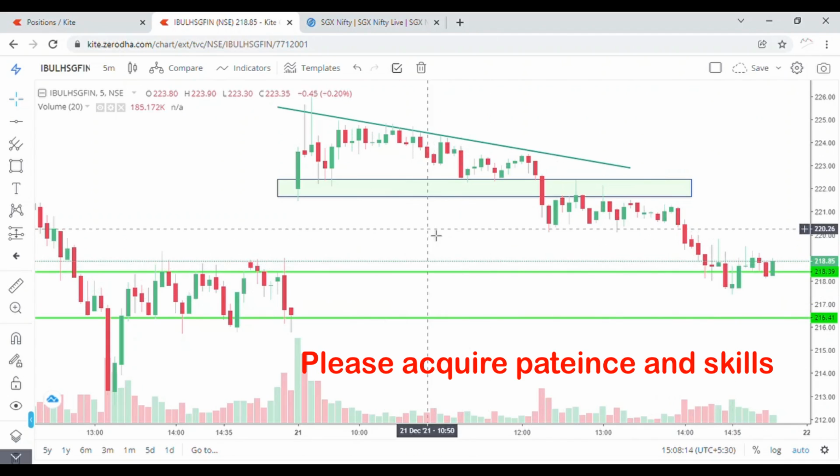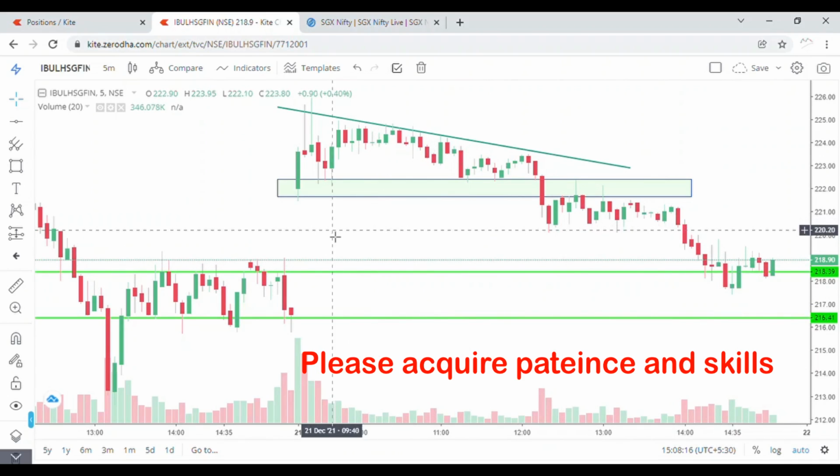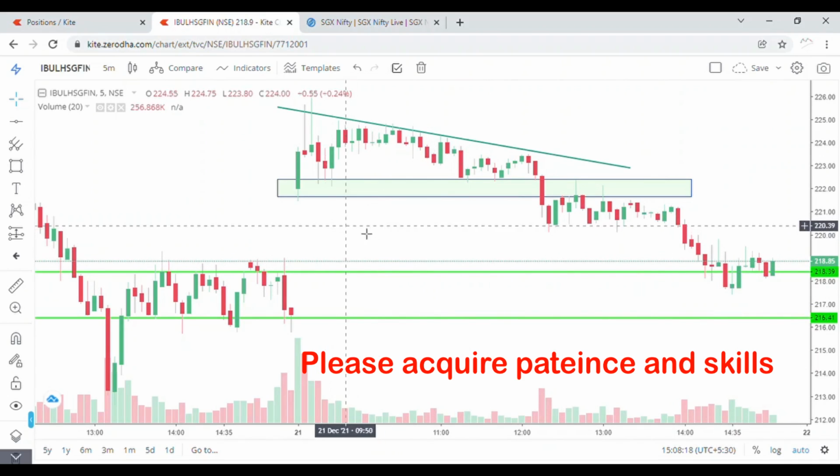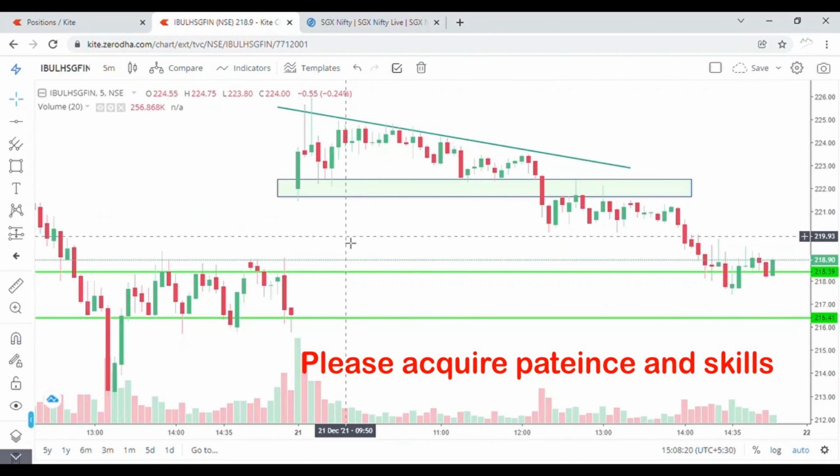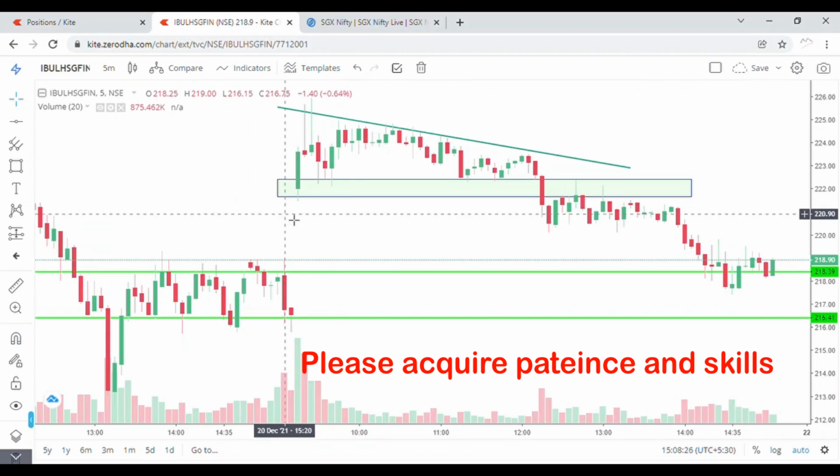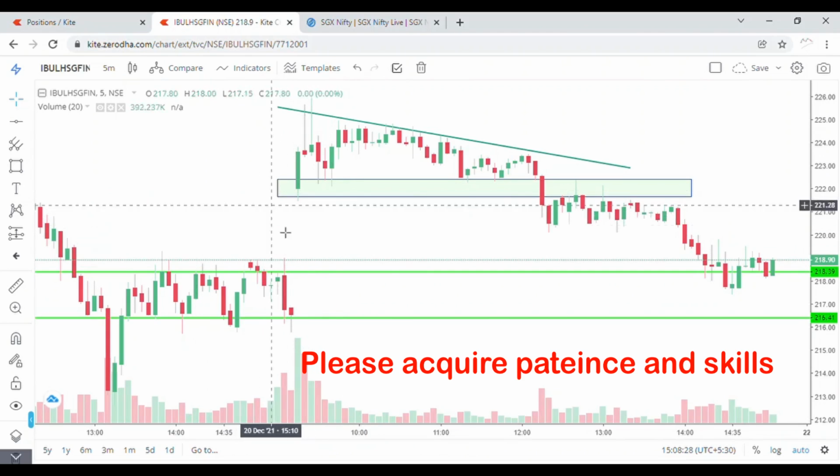So we will discuss reasons of selection, analysis, the trade I have taken, result, and the learning lesson that we will learn. So let's move to the first part, reasons.